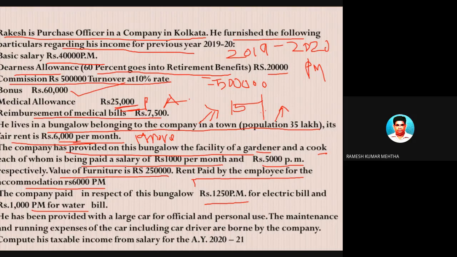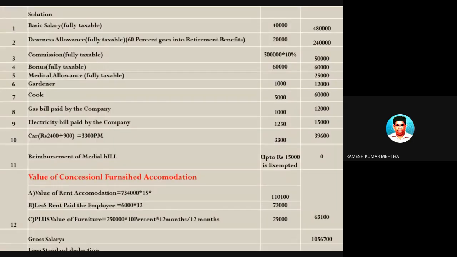This is number 3. Last one, he has been provided with a big car for official and personal use, and the maintenance and running expenses of the car are borne by the company, and even the driver is provided. If a big car belongs to the employer, and the expenses of maintenance and running are also taken care of by the employer, and even the driver is provided, then there is a rule. If you remember the rule, then you can solve the problem. Let's solve this problem.